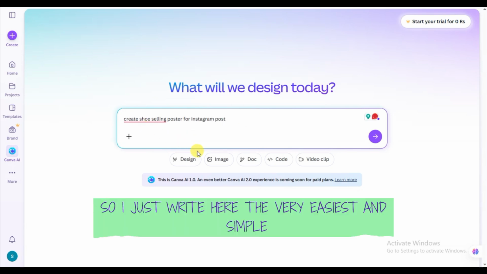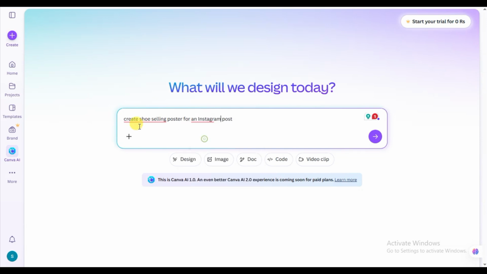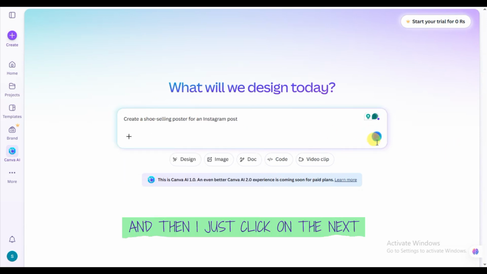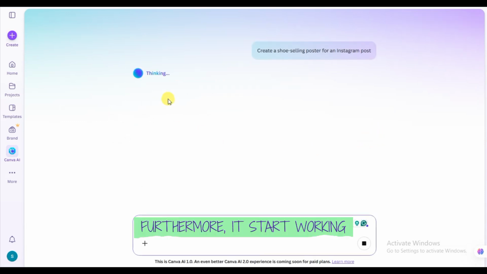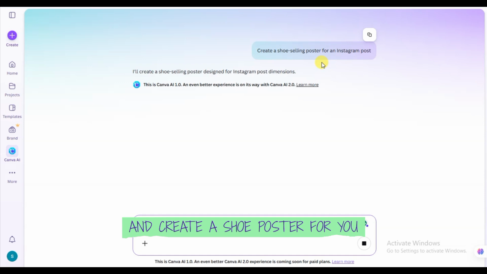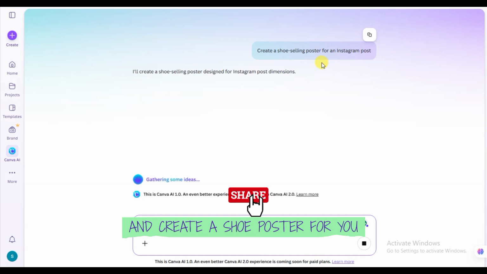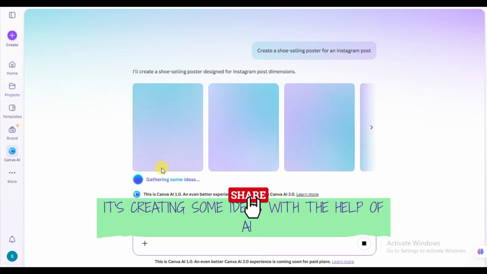So I just write a very easy and simple prompt, and then I just click on next. Furthermore, it starts working and thinking on it and creates a shoe poster for you. It's creating some ideas with the help of AI.